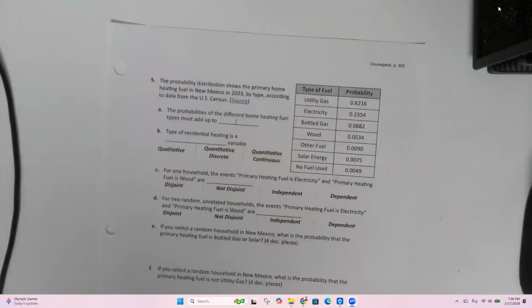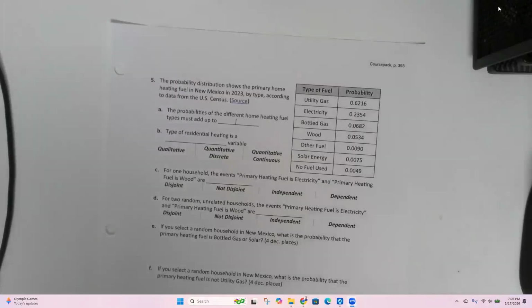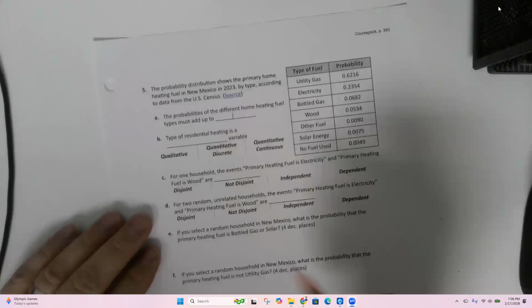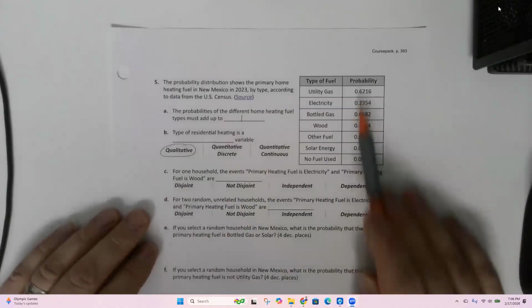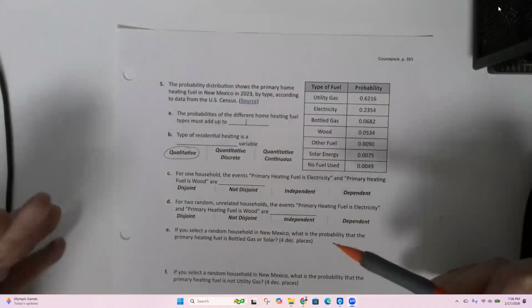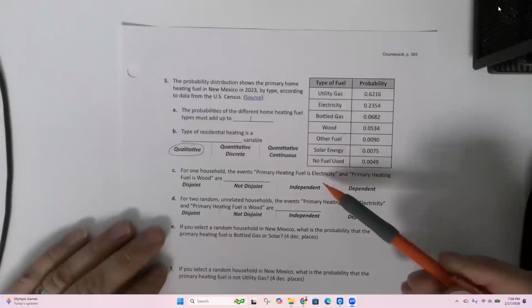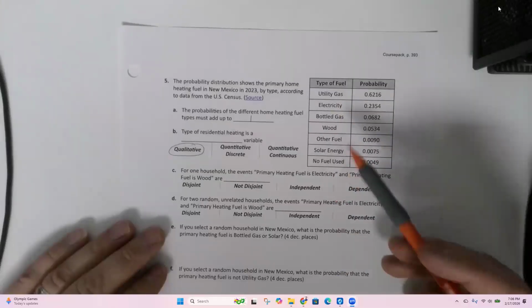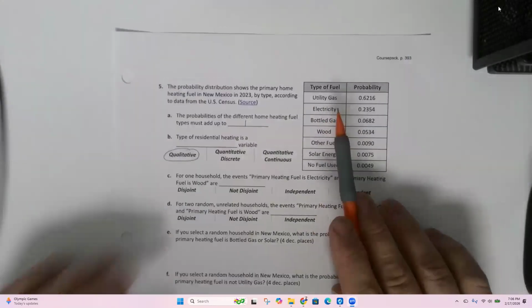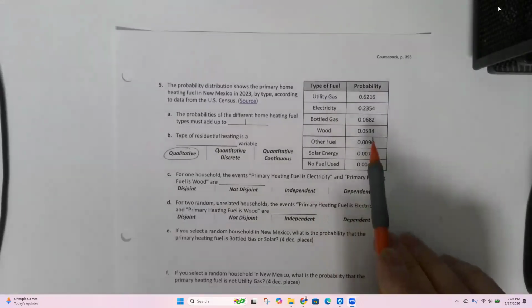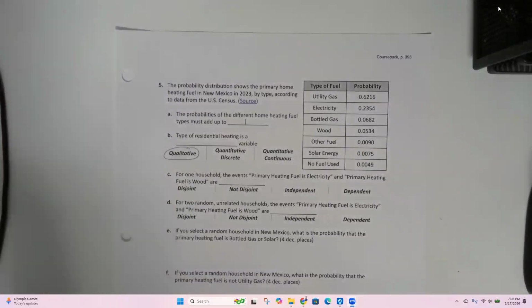The type of residential heating is which kind of variable? Thank you, Mike. Yeah, qualitative, right? Don't get tricked by these decimals. It's not continuous just because you have decimals. Those are the probabilities. Whenever we're dealing with probability, we are most of the time dealing with qualitative data. If I asked a person, how do you heat your home? They're not going to give me a number. They're going to say electricity. That's a word. It's a category. And this is just counting how many people use that same type.